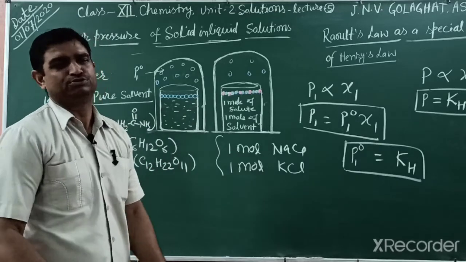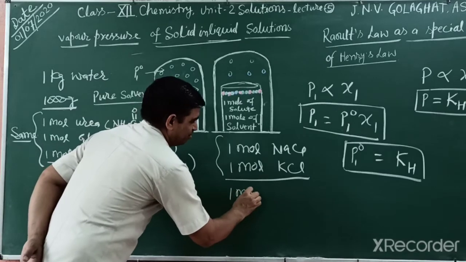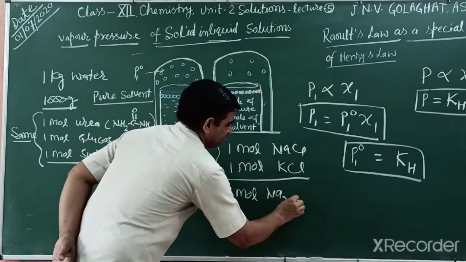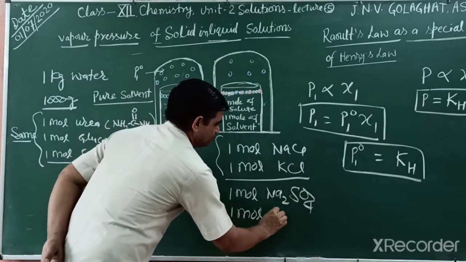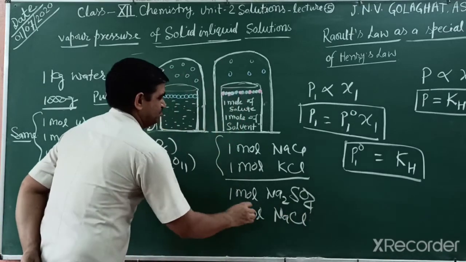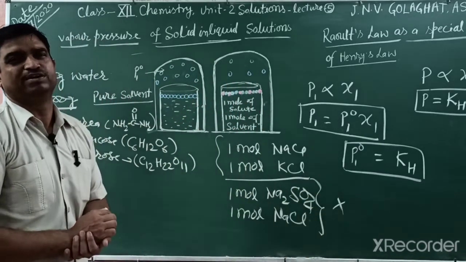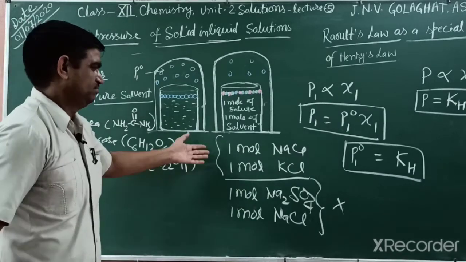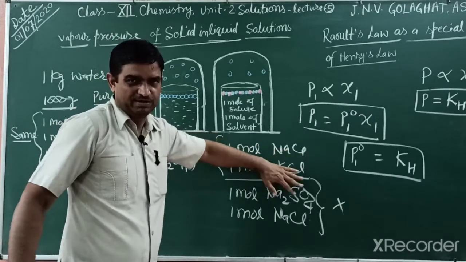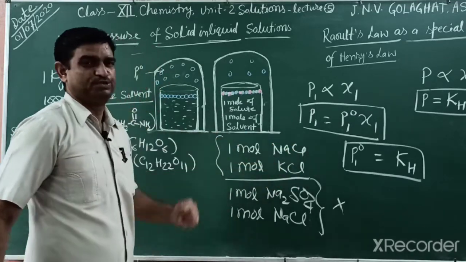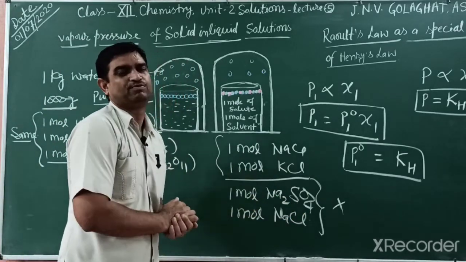But if I put 1 mole of sodium sulfate and 1 mole of sodium chloride, the property is different and the vapor pressure is not equal. The reason is that they dissociate and the number of particles increases. Where the numbers of particles are equal, the properties are equal; here the numbers are unequal, so the properties are unequal.